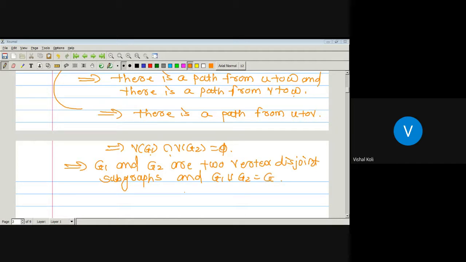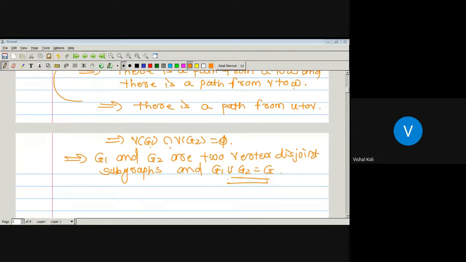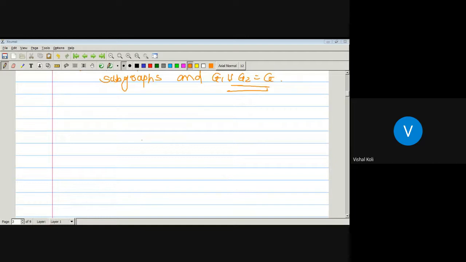Now tell me whether this is possible. Since we are given that G is a connected graph, and here we have expressed this G as a disjoint union of two subgraphs, is this possible? No, sir. This is not possible since G is a connected graph, which contradicts our assumption.